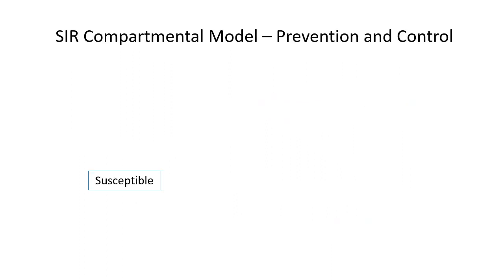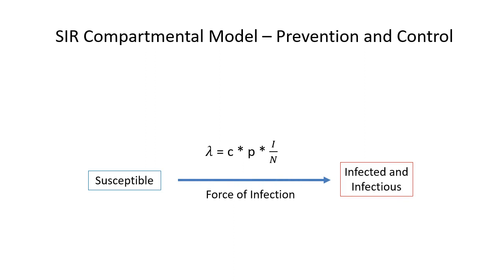So how does all that information about the SIR compartmental model and the rates at which individuals move from one compartment to another help us figure out the effect of different prevention and control measures on the transmission of infection? In the force of infection, C times P is called the effective contact rate.